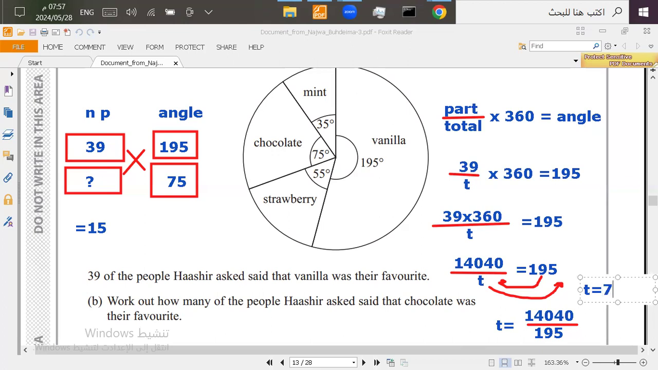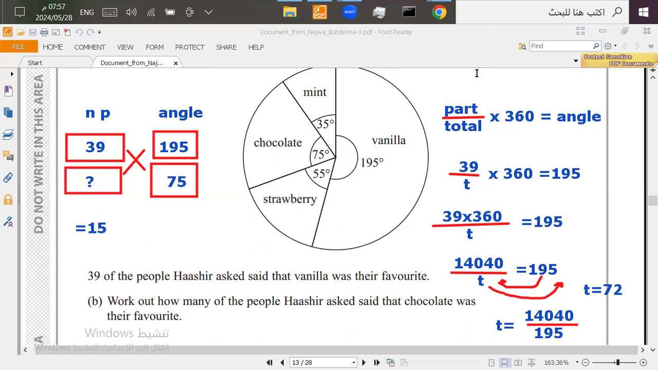Now, after finding the number of people, I can use it to find the part number. I'm going to use the same thing here. I'm going to say part P over T, which is 72. So P over 72 times 360 will equal 75. And then I'm going to make P the subject, and I'll find the same number, which is 15.